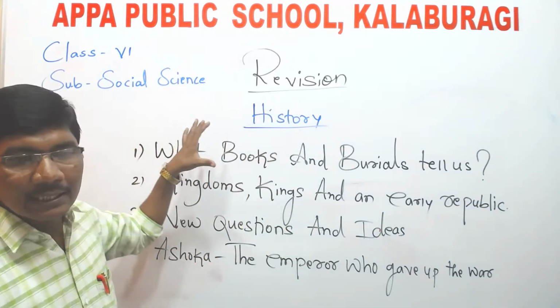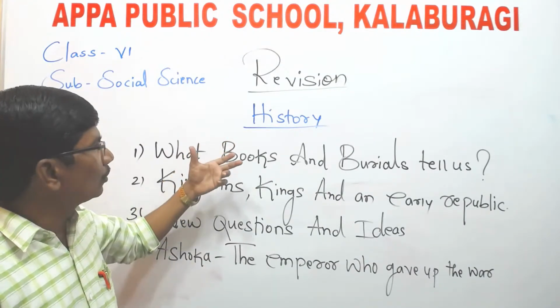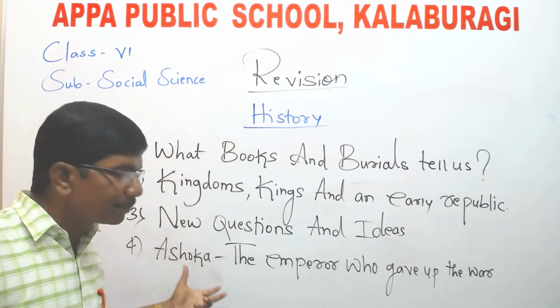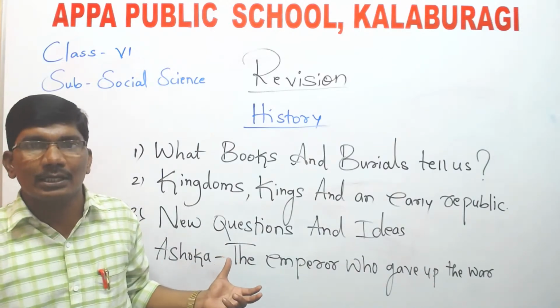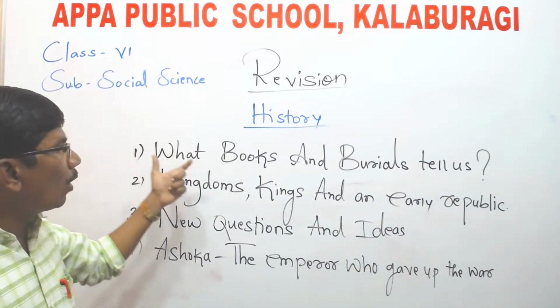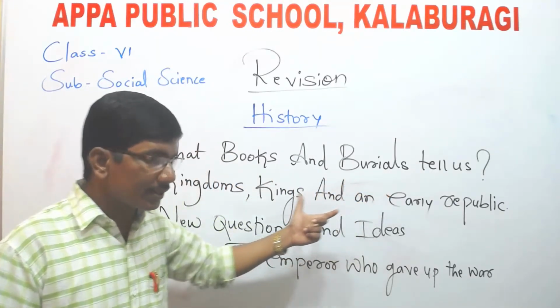Dear students, once again, in the history part, these are the 4 chapters you have to read for the annual examination. Number 1, What Books and Burials Tell Us.